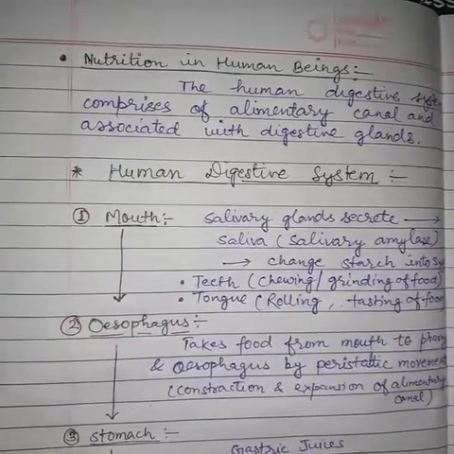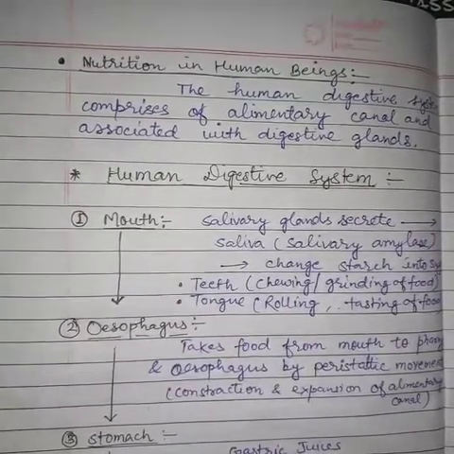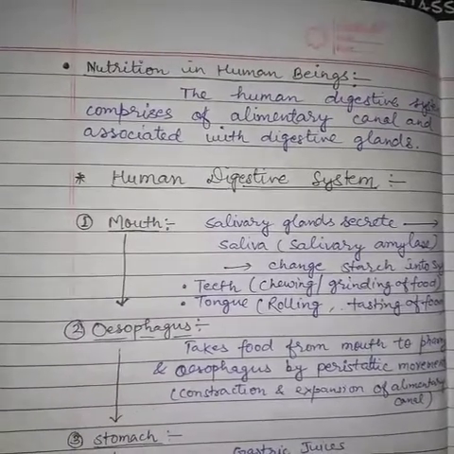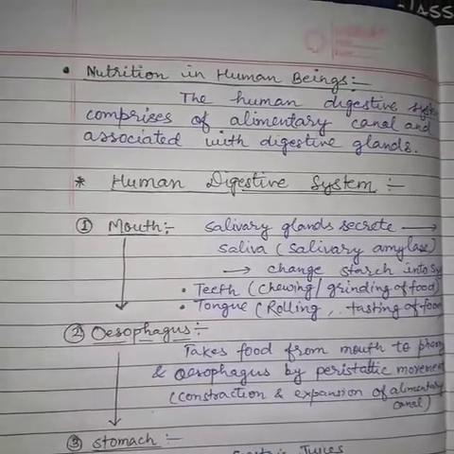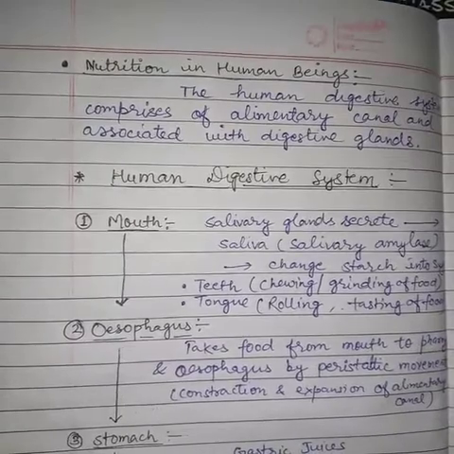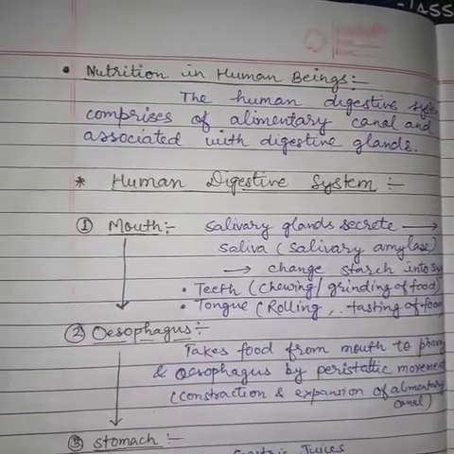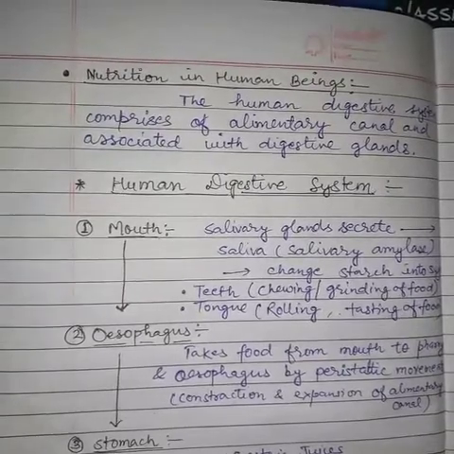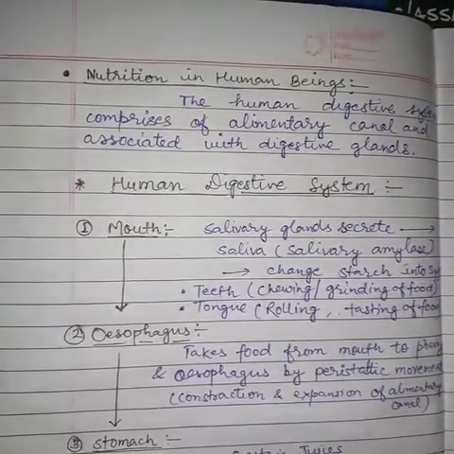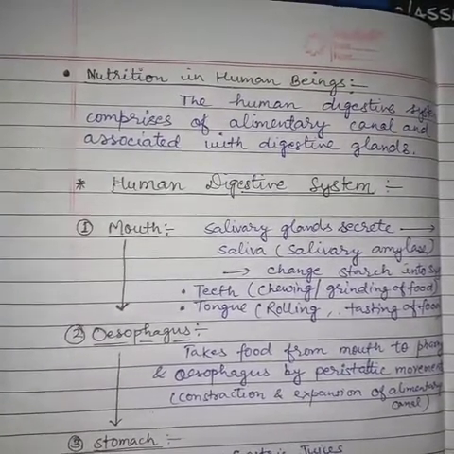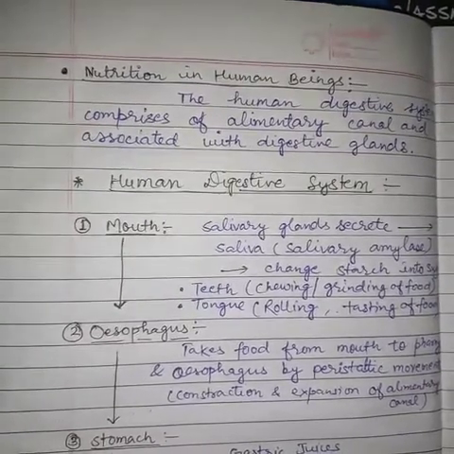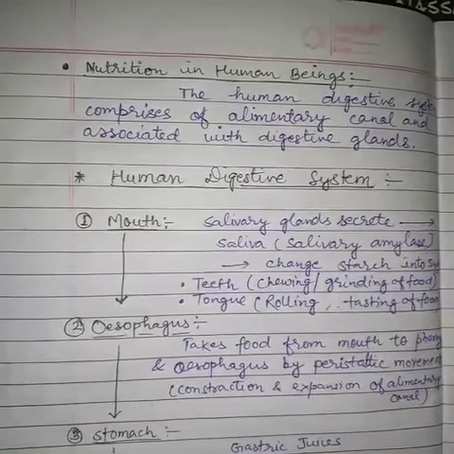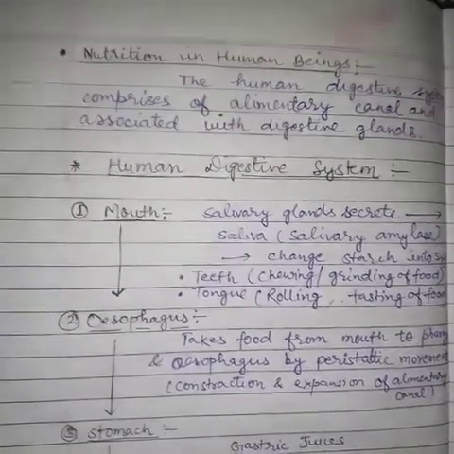The human digestive system comprises the alimentary canal and associated digestive glands. The alimentary canal is also known as the gut. The human digestive system consists of the alimentary canal, which consists of different parts: mouth, esophagus, stomach, intestine, rectum and anus.